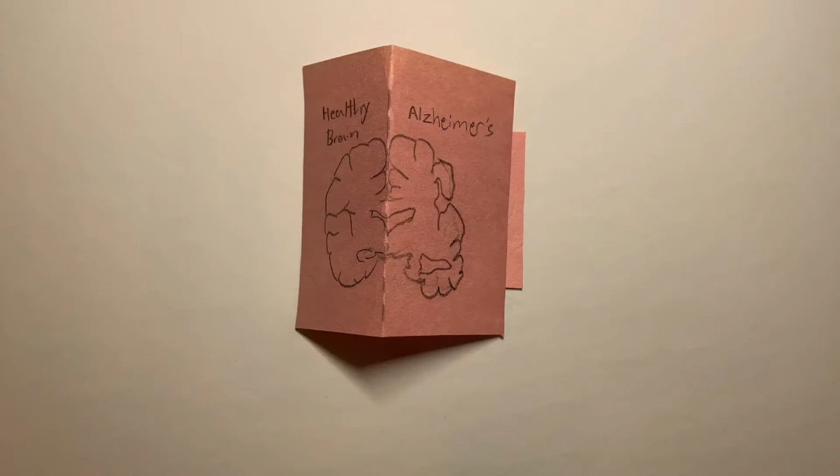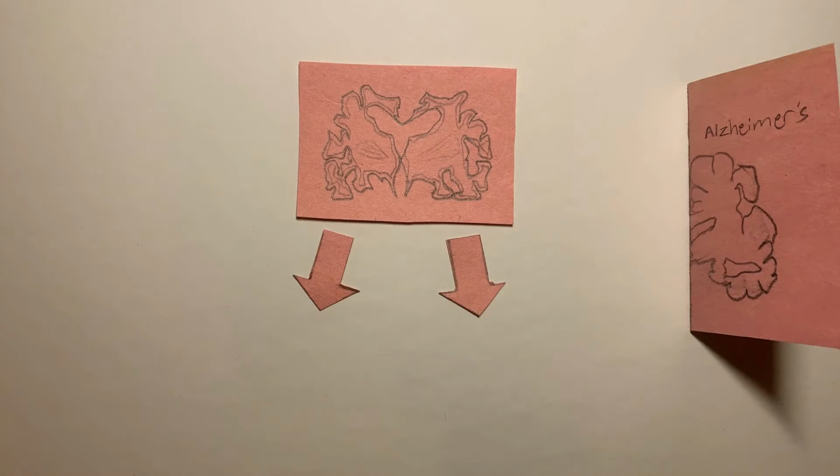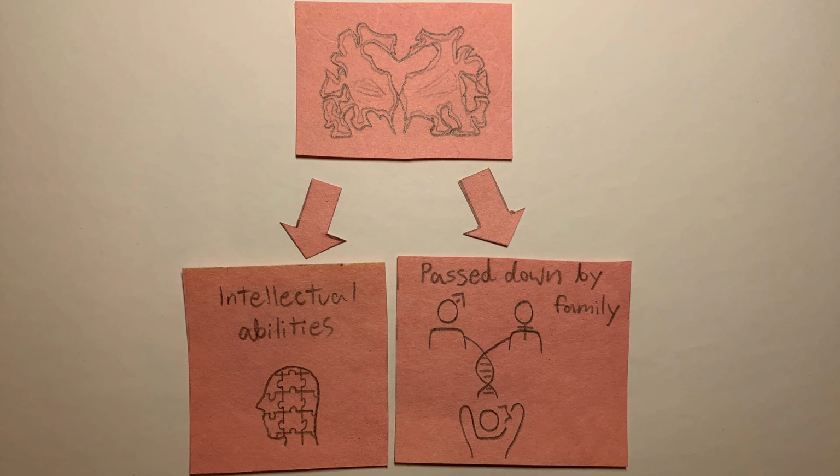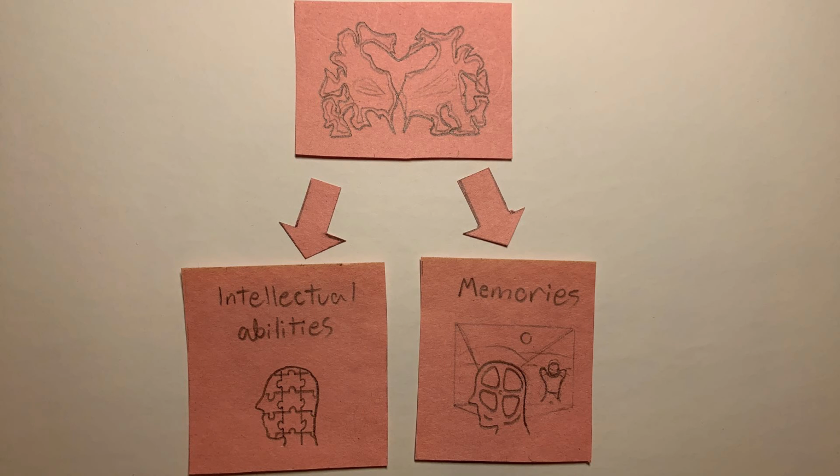Alzheimer's is a disease that affects the brain. It is a disease that can be sporadic or passed down by family. It usually shows up in people who are 85 years or older. It causes the victim to lose intellectual abilities and memories. This is known as dementia.